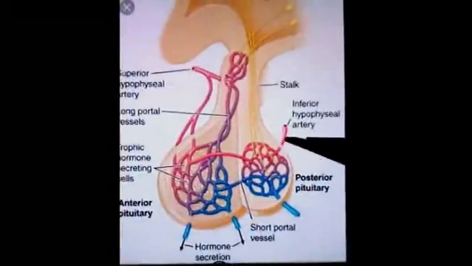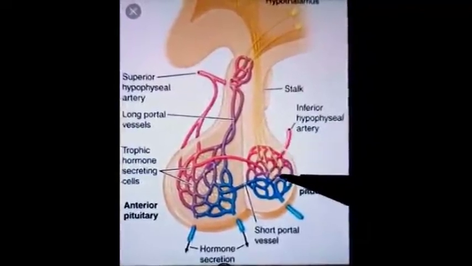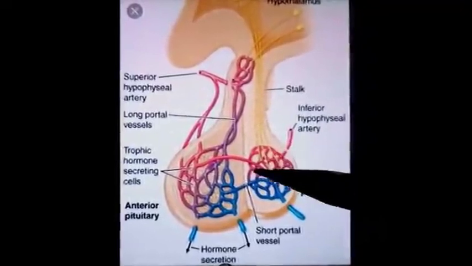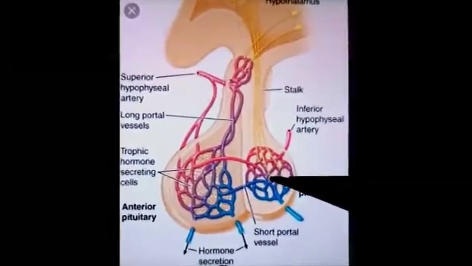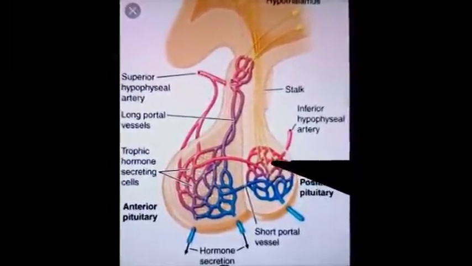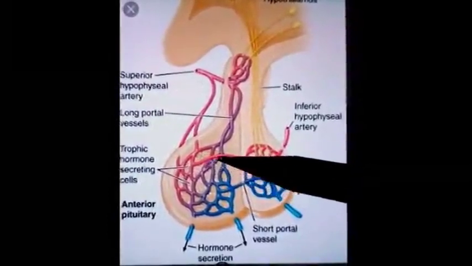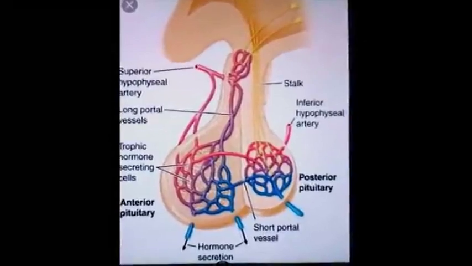Each inferior hypophyseal artery divides into a medial branch and a lateral branch and they join with one another to form an arterial ring around the posterior lobe. Branches from this ring supply the posterior lobe itself and also anastomose with the branches of the superior hypophyseal artery.